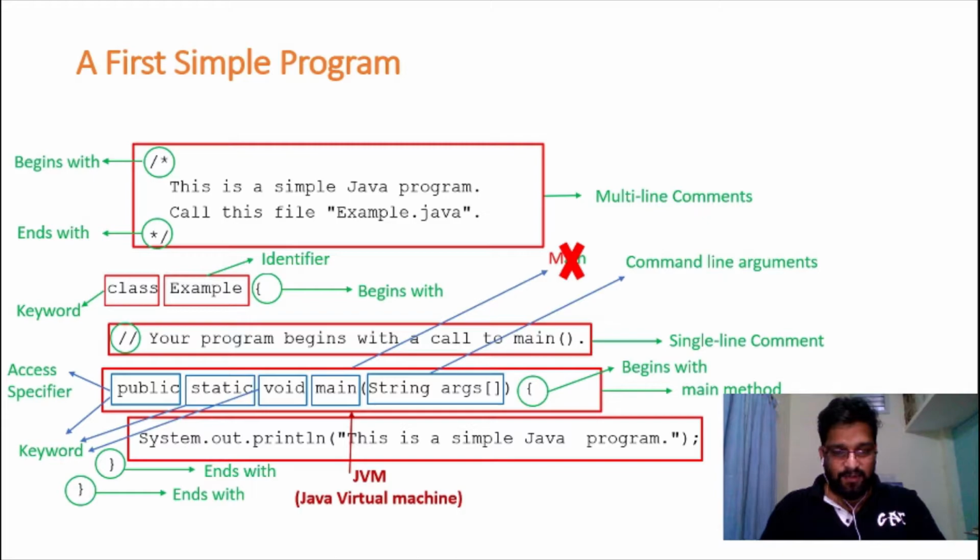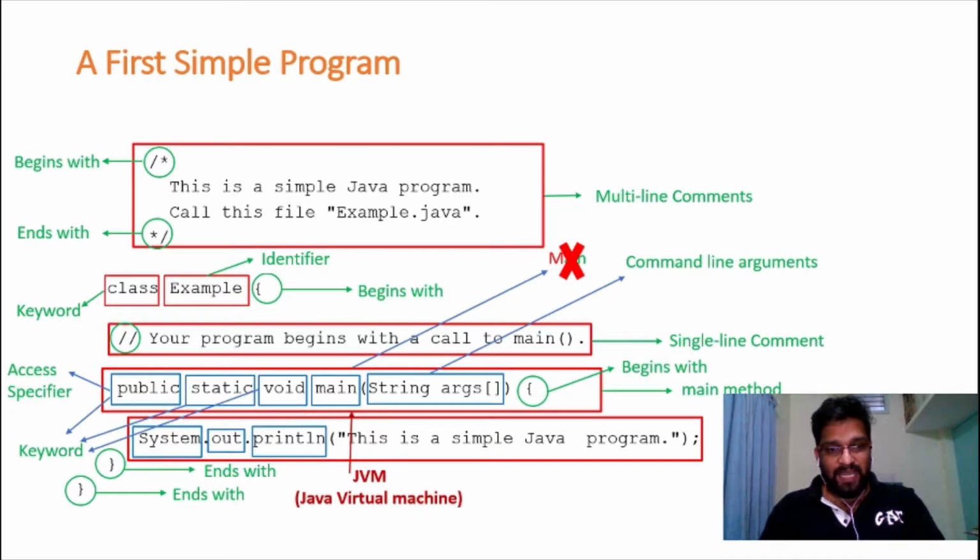So let us see what this System is. System is a predefined class in Java that provides access to your system. Followed by out. Out refers to the output stream that is connected to your console. When I say console, this output stream will get connected to your monitor.